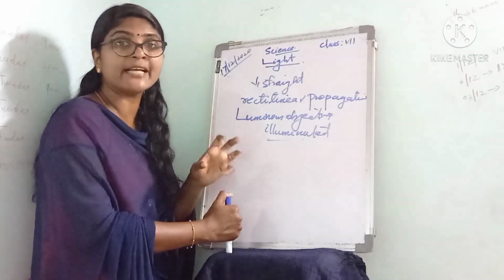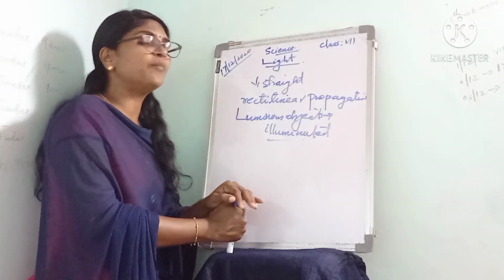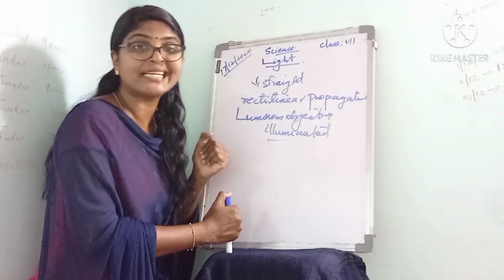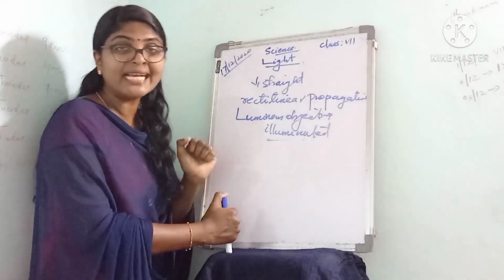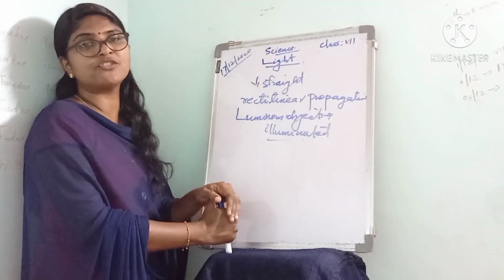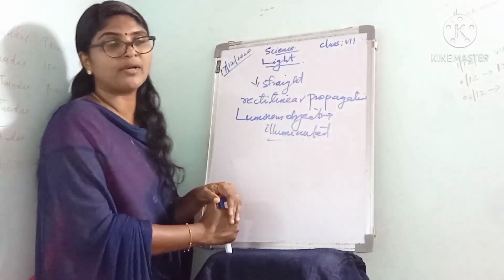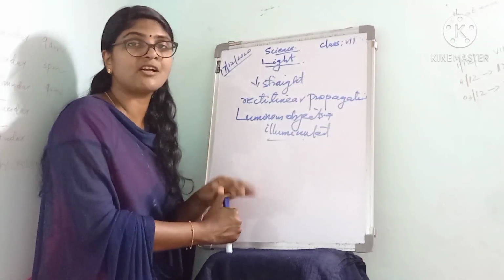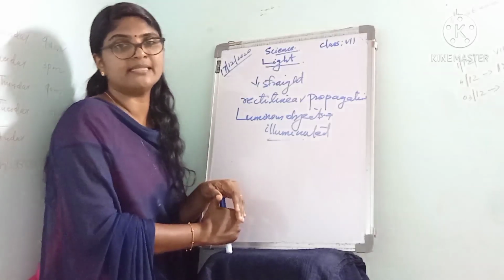Objects that emit their own light are known as luminous objects. Objects that generate light are called luminous objects.